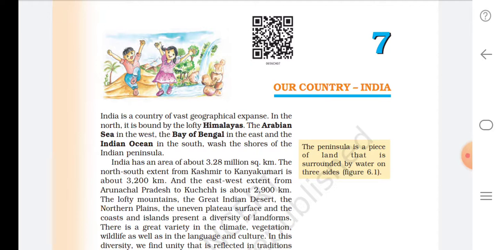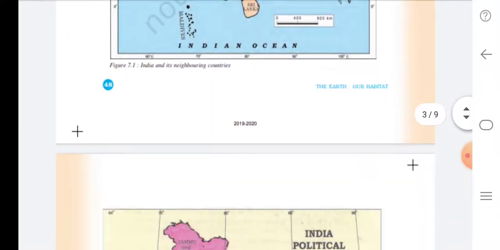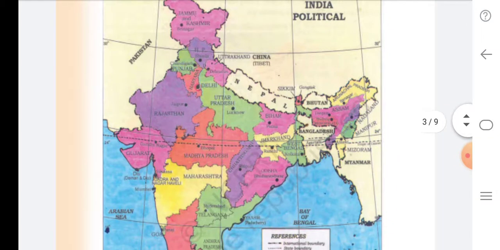Watch the shores of the Indian Peninsula. Let me show the image of the India map. Children, look at this India political map.